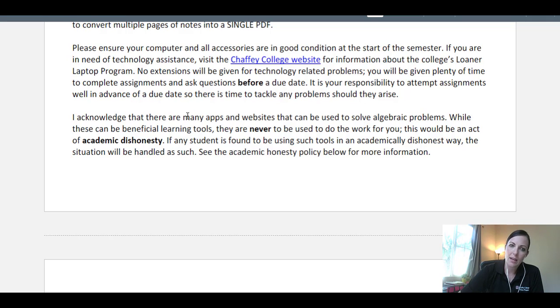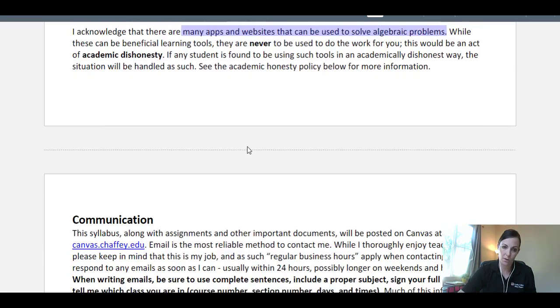I want to point out, again, I know that there are many apps and websites that will solve and do all the math work for you. They are never to be used to do the work for you. This would be academic dishonesty, and if it is the case that you end up cheating in some way, you could receive a 0 on your assignment and actually fail the class, and also get reported to the dean. So please make sure that all work is your own.